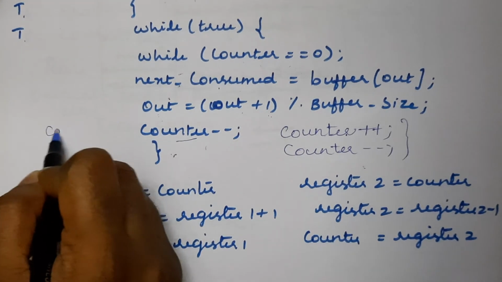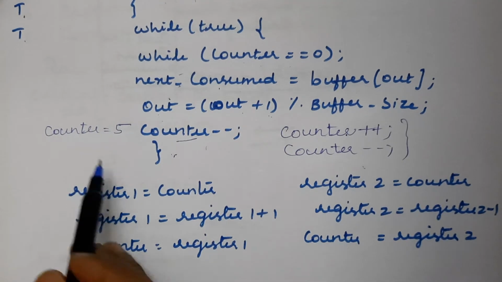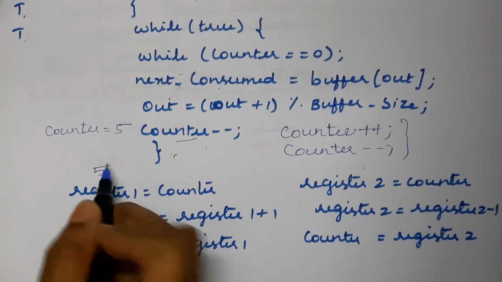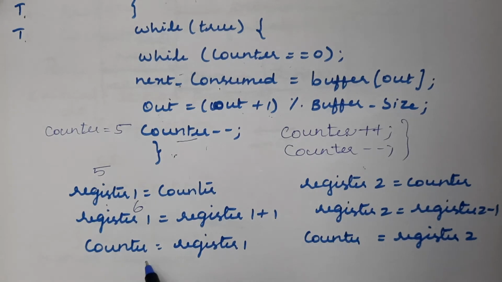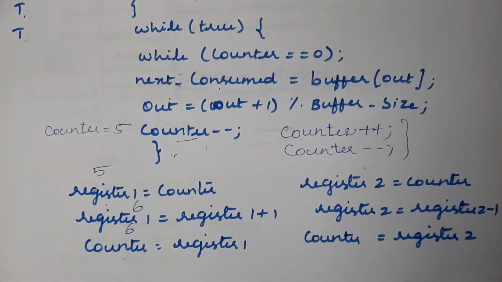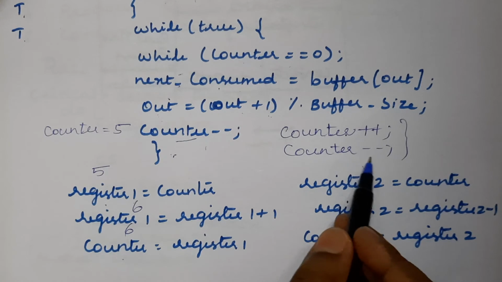Suppose the initial value of counter is 5. You assign this to register 1, so register 1 becomes 5, then it is incremented so that it becomes 6, and finally you assign it to counter. Now the counter value is 6, and afterwards you execute these three statements in order to execute counter minus minus.